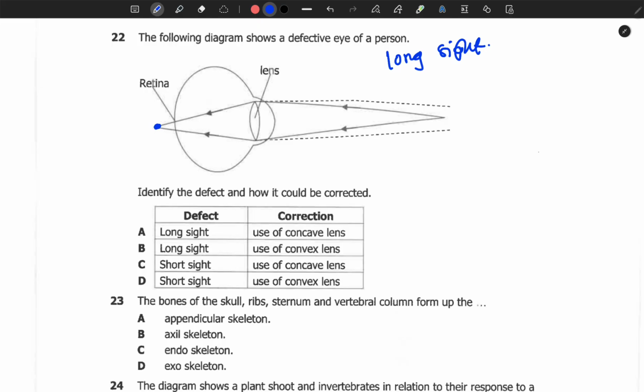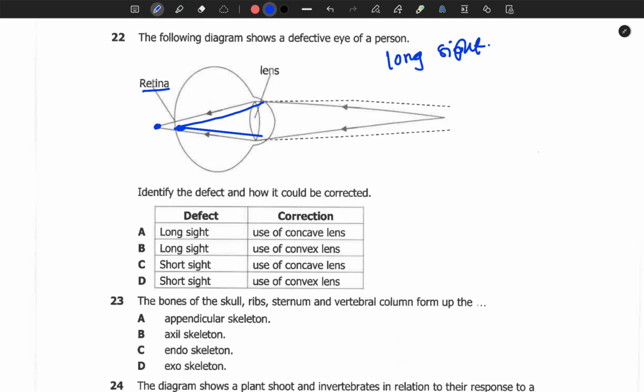So the normal process is that the rays of light should meet on the retina. So when the rays of light meet beyond the retina, we have this condition of long sight. Now, if they meet before the retina, we have the short sight. Then long sight is where they meet beyond the retina.